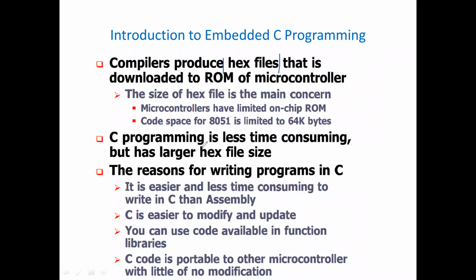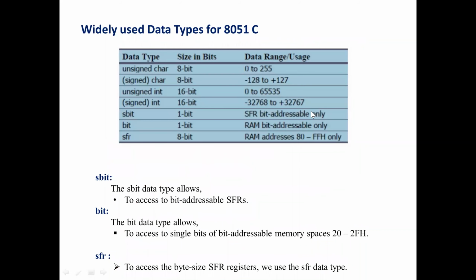Why? If you write the C program, it will take more space, but the advantage is that it is easy. When compared with some other programming, it is easy to write a program, and it is user friendly to modify wherever you want, compared with assembly programs. So that's why we are learning C, for easy understanding. For any application, you can easily code using C, which is a high level language.